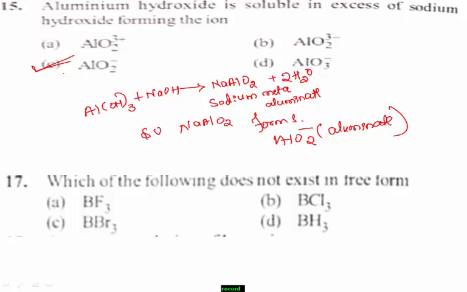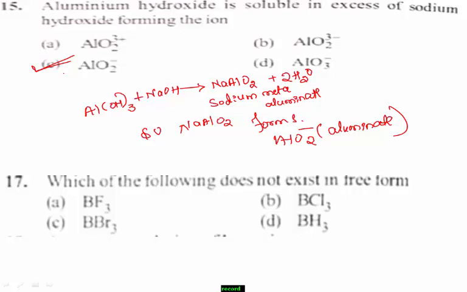Observe the question carefully. Which of the following does not exist in free state? Among the given options, which does not exist in free state? Option A, BF3. Option B, BCl3. Option C, BBr3. Option D, BH3. Some halides and one hydride of boron are given. Among these, which one does not exist in free state? It is a theoretical question.